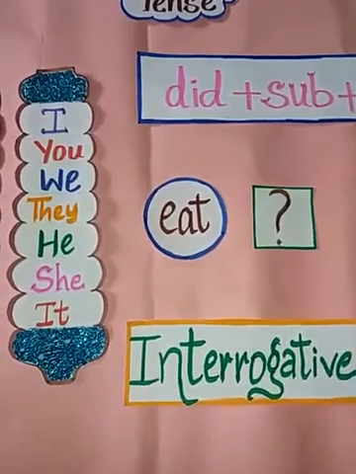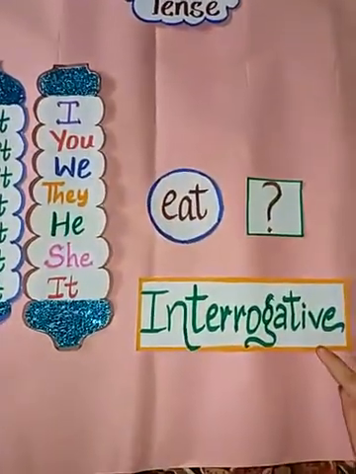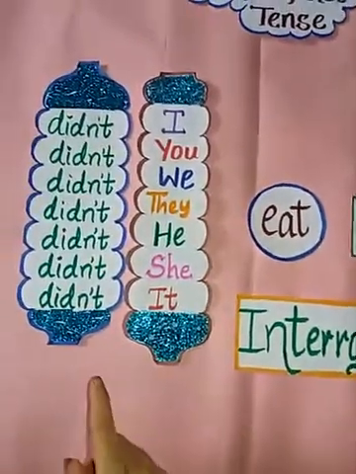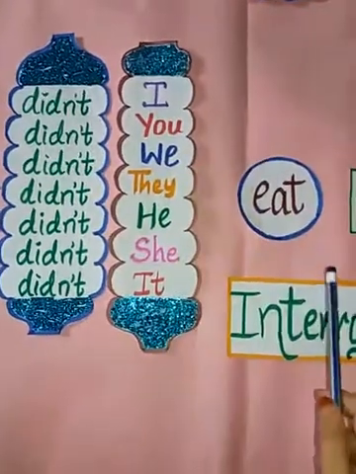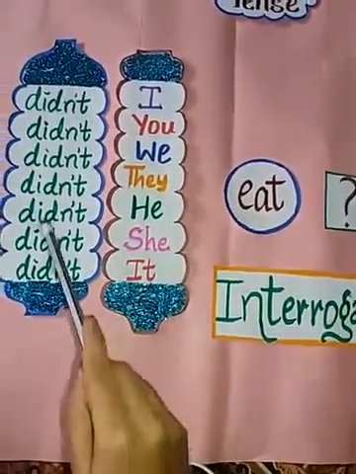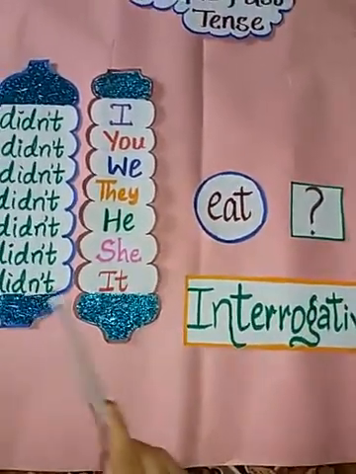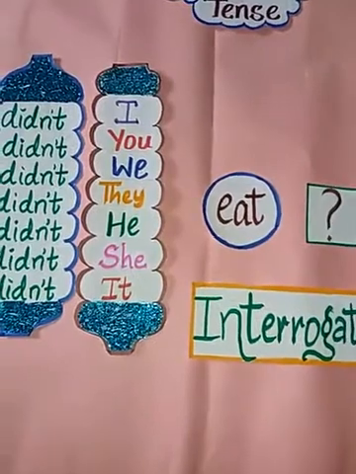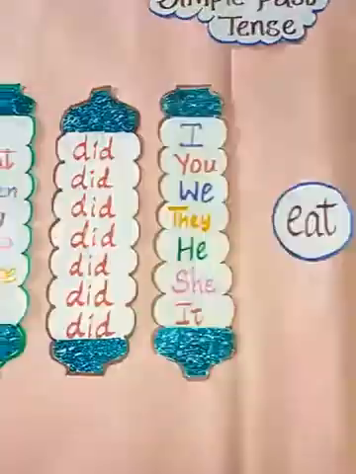This was the interrogative form. The next is another interrogative form, but it is in the contraction form. Didn't I eat? Didn't you eat? Didn't we eat? Didn't they eat? Didn't he eat? Didn't she eat? And didn't it eat? Okay, this is the interrogative form in the contraction form.